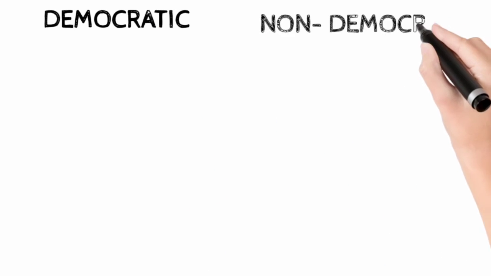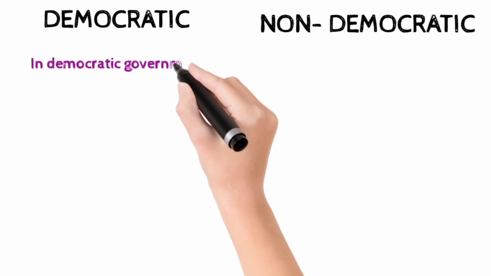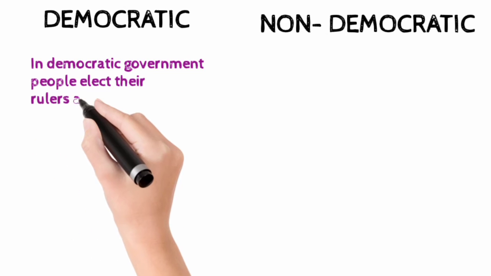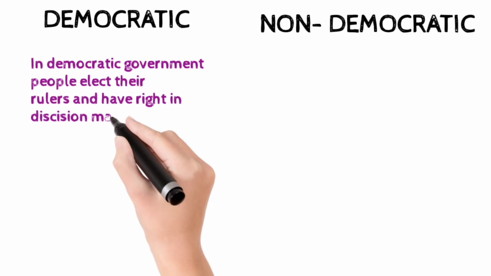Democratic and non-democratic. Point 1. In democratic government, people elect their rulers and have a right in decision making.